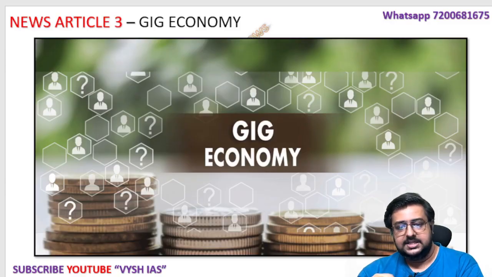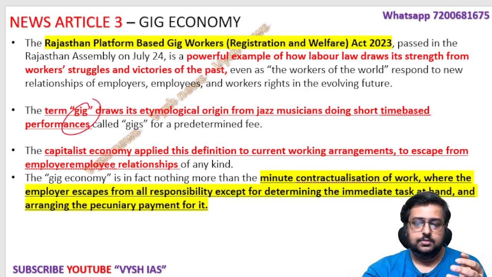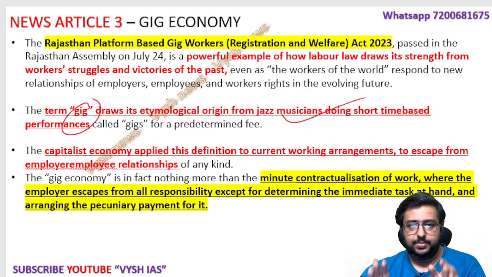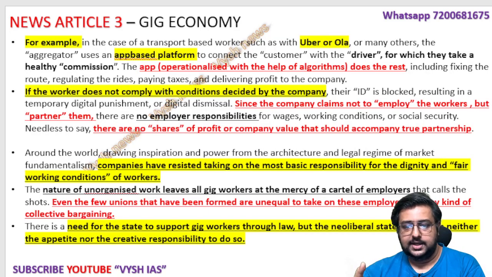Gig economy, I discussed this, as I told, in the August month, 14th I think. So that time we put this, like what is that bill, what is the struggle there, where the gig economy term came from. I'm not explaining today. Okay, this is all repeat. I've copy pasted exactly from that PPT to this one, just to show you the depth in which we explained, which I cannot do again one more time.